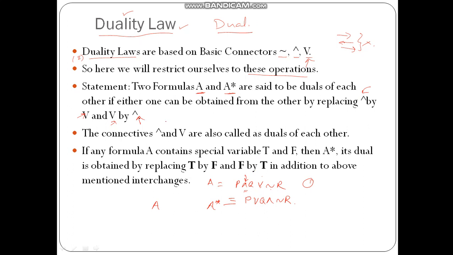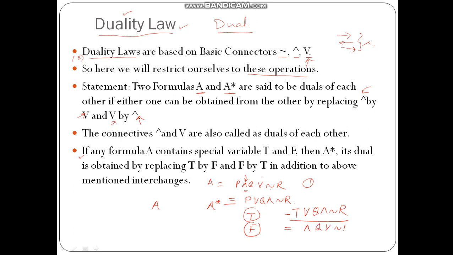There is another rule I have to apply. If your formula contains the special variables true or false, that is, if the truth values of the variables are given directly, then for example, if we have P or Q and not R, with P given as always true, the dual can be found by replacing every conjunction by disjunction and every disjunction by conjunction.